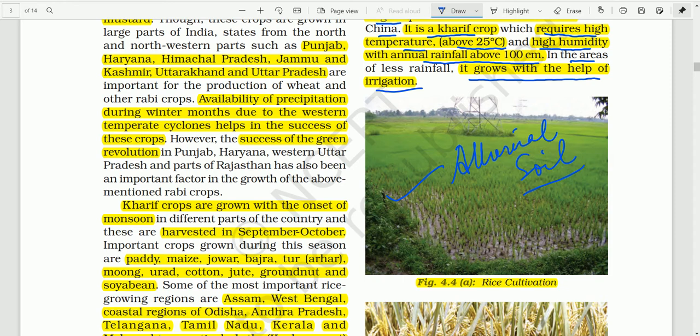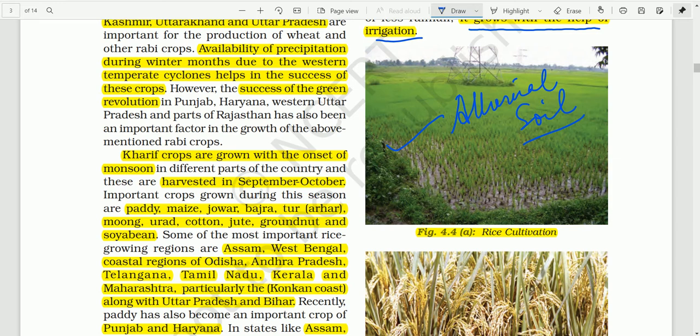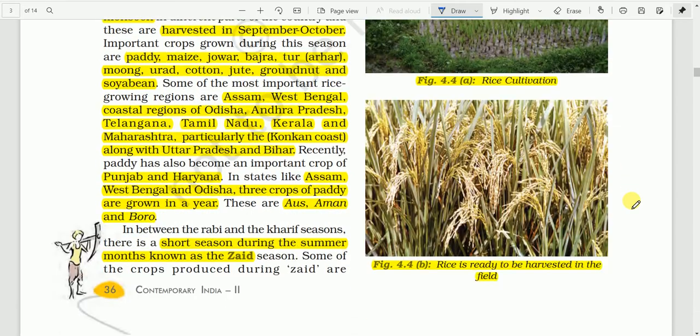You have learned about alluvial soil in class 9 and in the first chapter also. We have two types of alluvium in northern India: Bhangar and Khadar. Khadar, which is the new one, is more fertile than the Bhangar. So Khadar soil is very much suitable for growing rice.